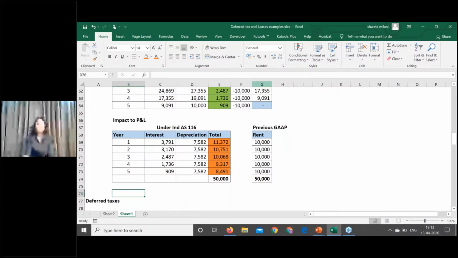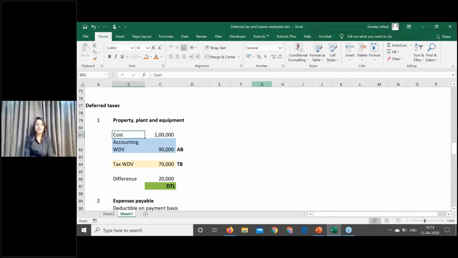Very simple. If I have a property, plant and equipment which was costing rupees 1 lakh, and after accounting depreciation, the WDV of that property, plant and equipment is 90,000, then the accounting base is 90,000. In tax books, I have a greater rate of deduction or depreciation, due to which my tax WDV is 70,000. So my tax base is 70,000. Whatever is the WDV in my tax books is my tax base.